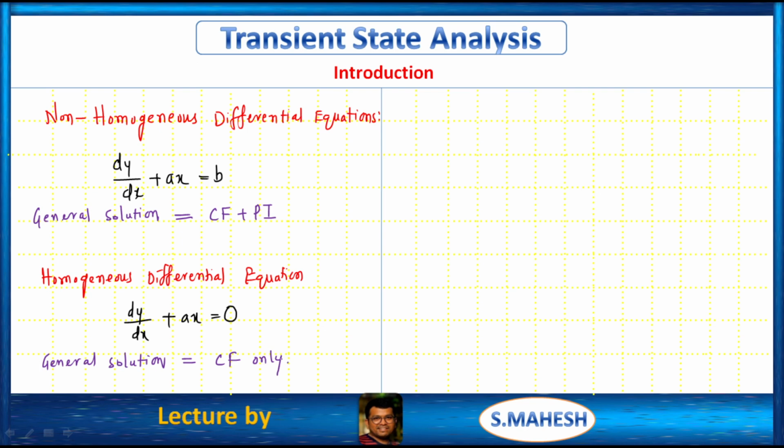That's it. So what are this complementary function and particular integral?